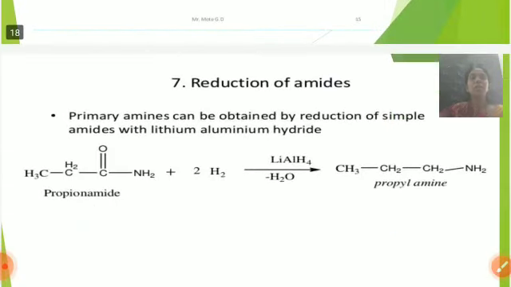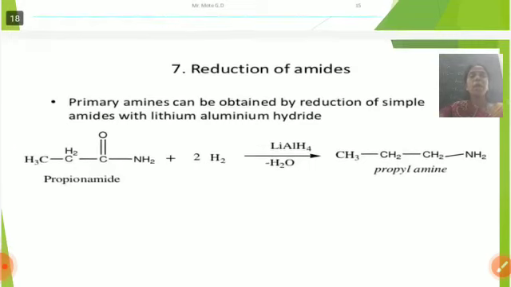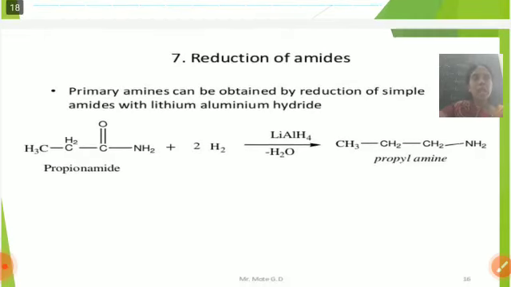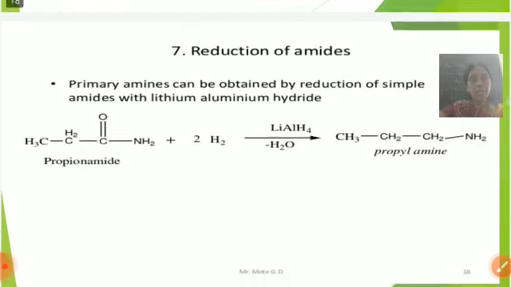Next, seventh one: reduction of amides. Amides means the CONH2 group is called amides. Primary amines can be obtained by reduction of simple amides with lithium aluminium hydride. Lithium aluminium hydride is a reducing agent.